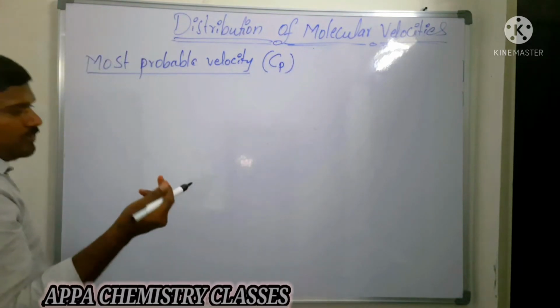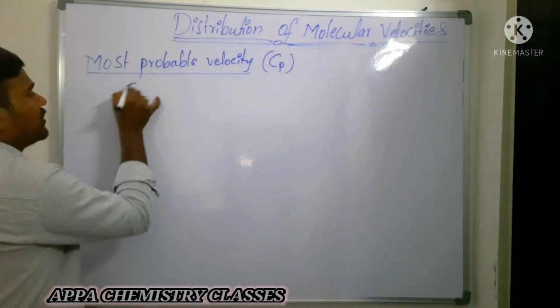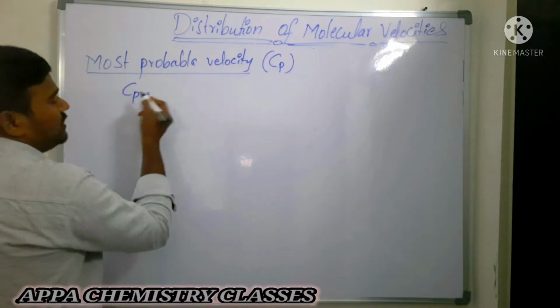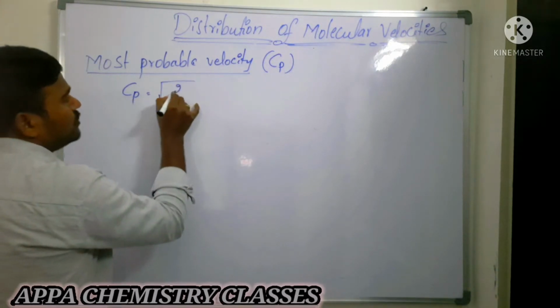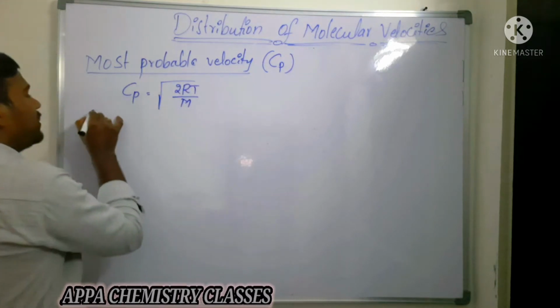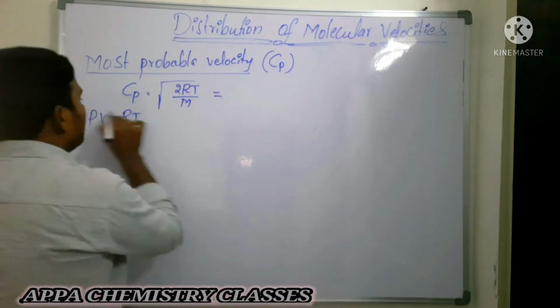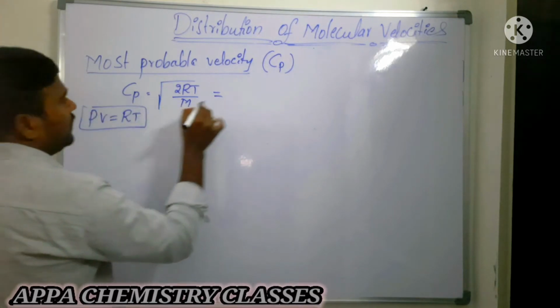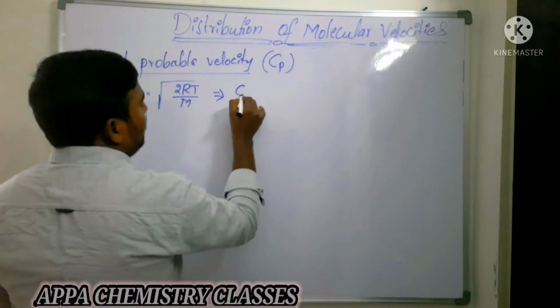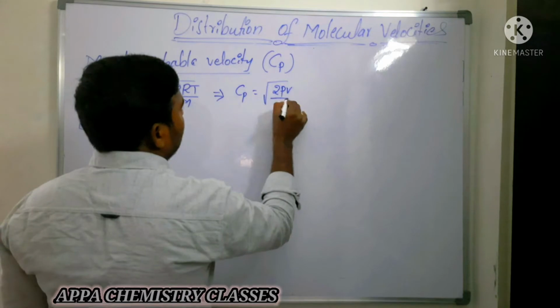The velocity possessed by the maximum number of molecules is called most probable velocity, whose formula is Cp is equal to square root of 2RT by m. We know that PV is equal to RT. So from that, for 1 mole of a gas, what can we write here? Cp is equal to square root of 2PV by m.